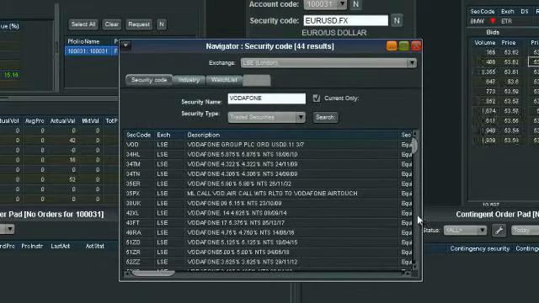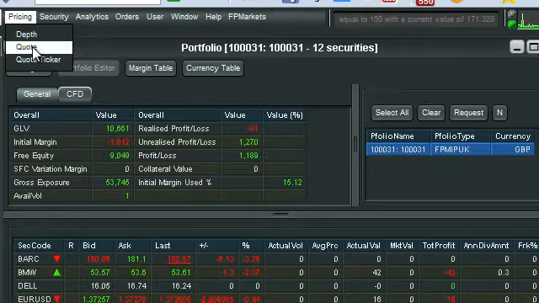By selecting search, it will now populate all the different types of Vodafone that we can trade. BOD.LSE, you can see at the top there, is the Vodafone Group, which is listed on the London Stock Exchange. International markets can be found in the watch list.